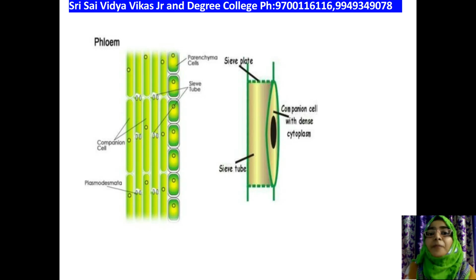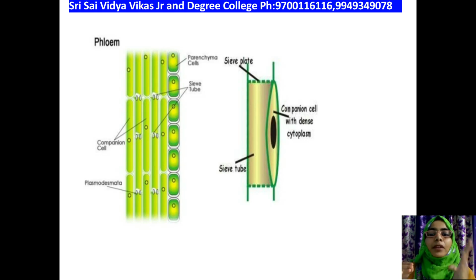Plasmodesmata are nothing but small junctions by which one cell connects to the other cell, okay. One cell or one sieve tube connects to the other sieve tube through small junctions. Those junctions are called plasmodesmata. You can see here you have five pipes.